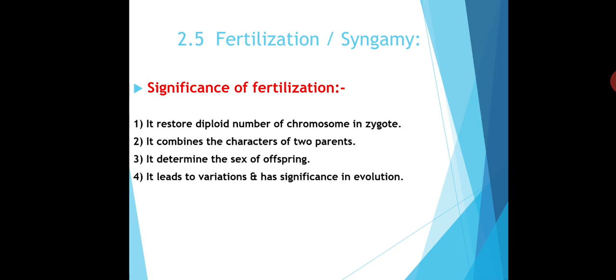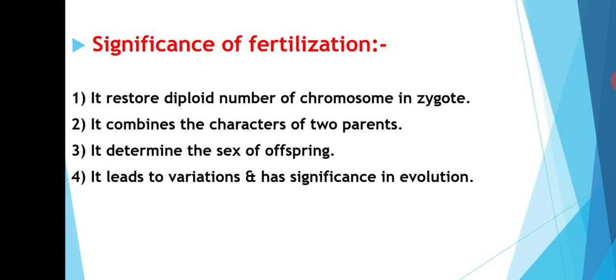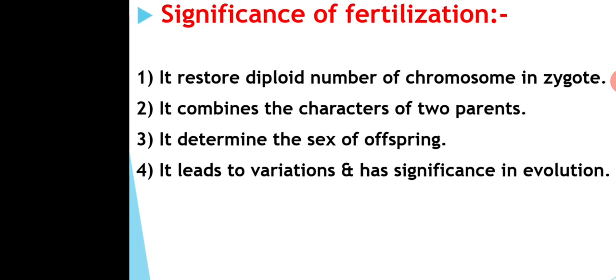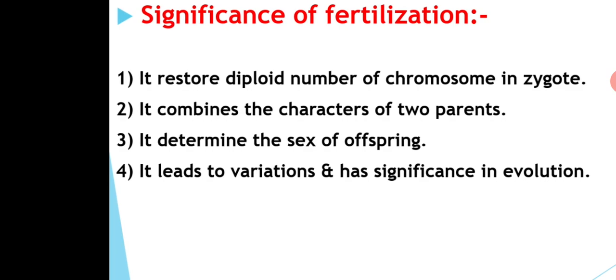Now we will see the significance of fertilization. As I told you earlier, fertilization is the most important event in the process of sexual reproduction. Fertilization restores the diploid number of chromosomes in the zygote. All of you know that male and female gametes are always haploid, but when two gametes come together and fuse to each other, then they form the diploid zygote. So the diploid number of chromosomes is maintained by the process of fertilization.